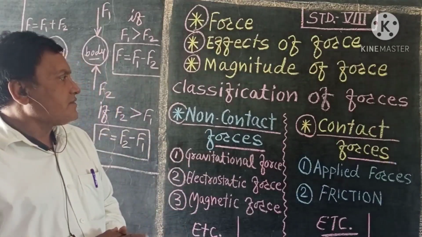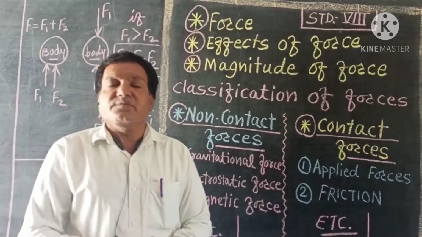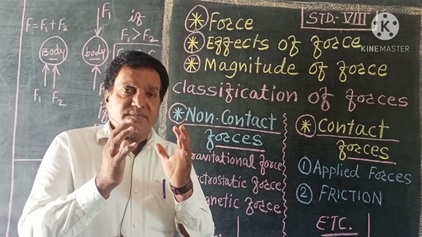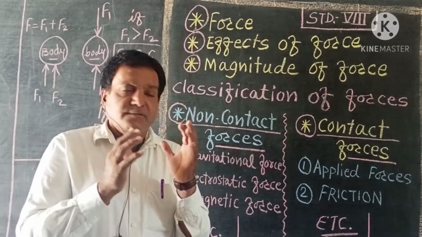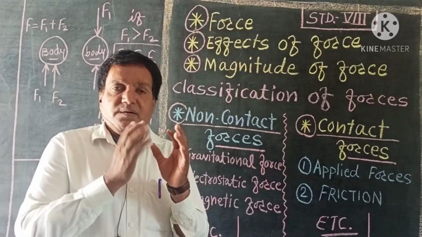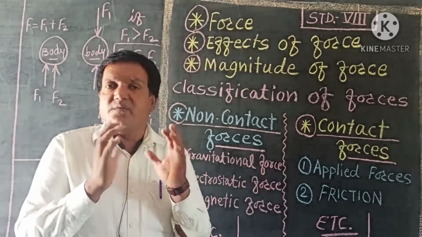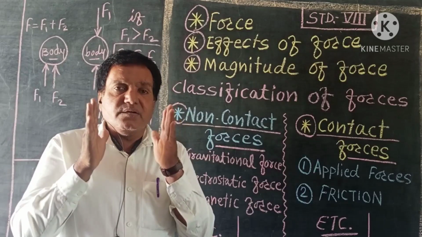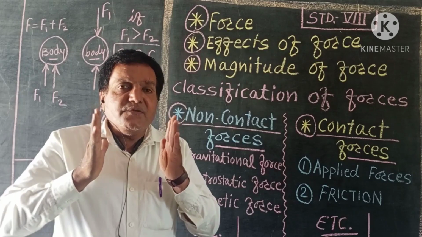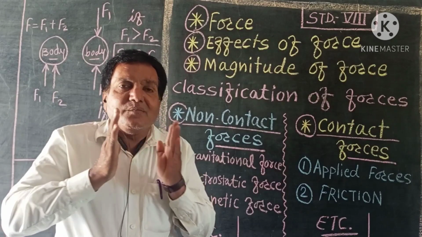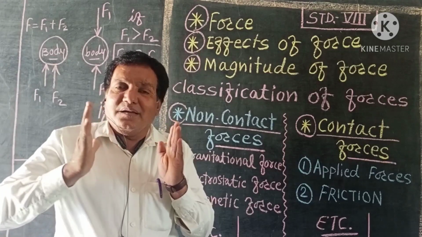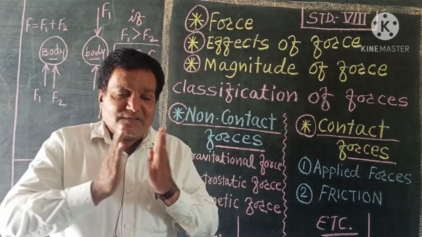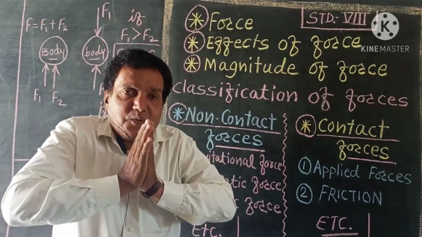Then the next cause of force or effect of force, if you have heard of one sponge duster, generally we are using it to rub the blackboard or the whiteboard. So you have taken one sponge duster and you hold that duster in two hands, and you press, means you push, this hand you are pushing in this direction, this hand you are pushing in this direction, and the duster is in between your hands.